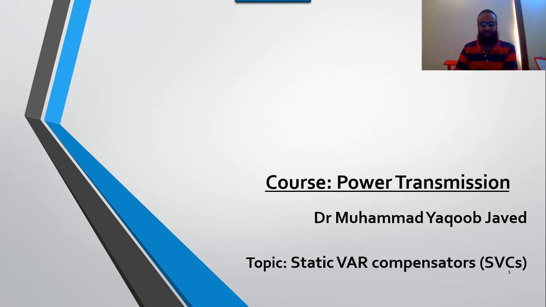Our today's topic is static VAR compensator. If you see the name, it is static VAR compensator. So there are three words in this name. We use static for those devices where there is no mechanical motion. Specifically, we use static for those devices where we use power electronic devices or special equipment which are solid state devices. So static VAR compensator means that we are using the system which compensates reactive power.